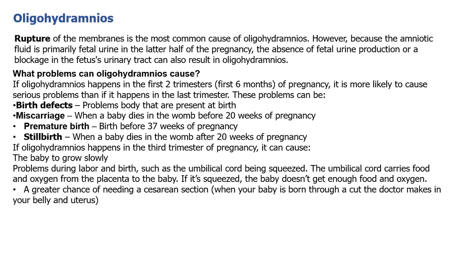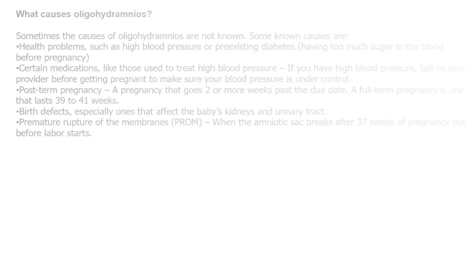If oligohydramnios happens in the third trimester of pregnancy, it can cause the baby to grow slowly, and cause problems during labor and birth, such as the umbilical cord being squeezed. The umbilical cord carries food and oxygen from the placenta to the baby. If it is squeezed, the baby doesn't get enough food and oxygen. This leads to a greater chance of needing a C-section.